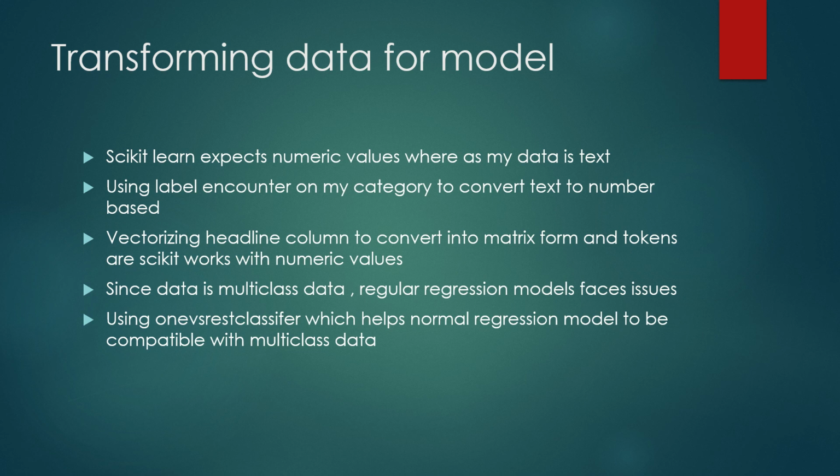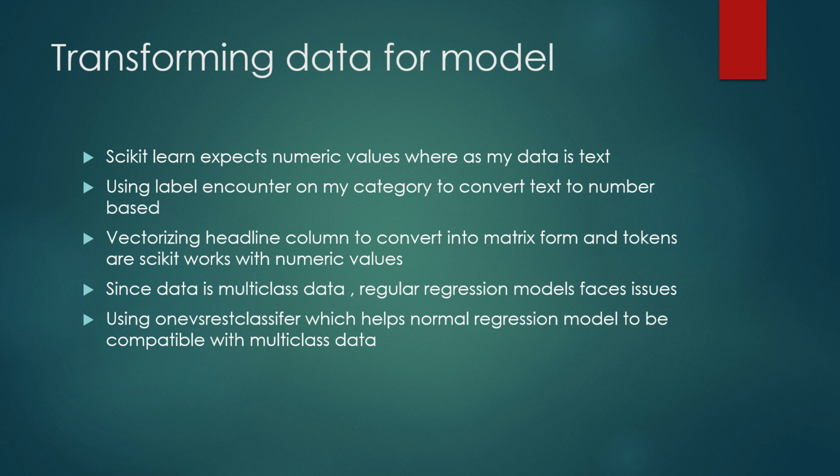Yeah. So for the models, every model is expecting some numeric values. But my data is text data, so I found some problems with that. So I use label encoder for my category. It basically converts the text into a number-based system from 0 to n-1. And I did some vectorization for my headlines, as my headline is a total sentence, but I need to convert that into numerics. So I just changed everything using vectorization. We can change that into matrix form and some tokens.